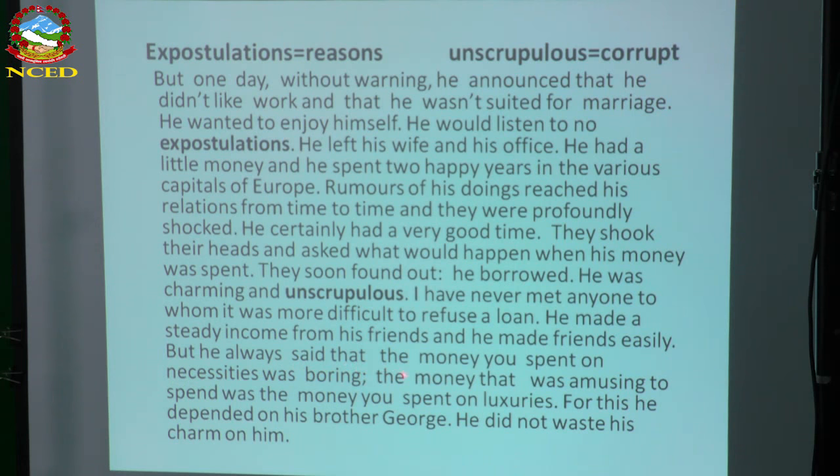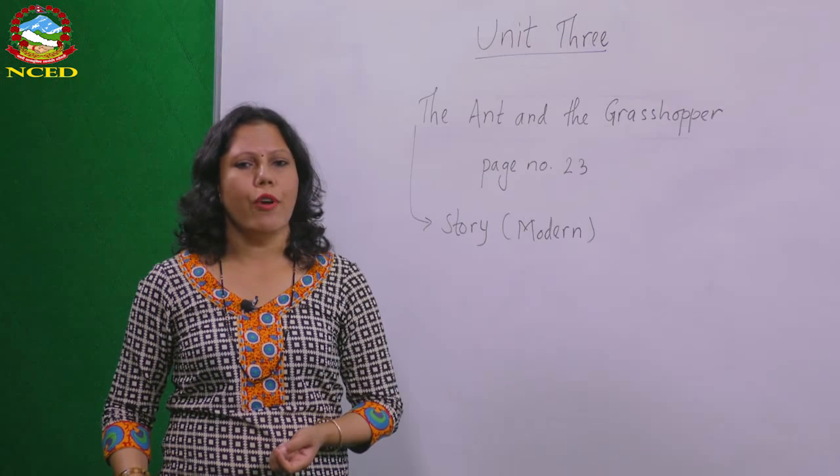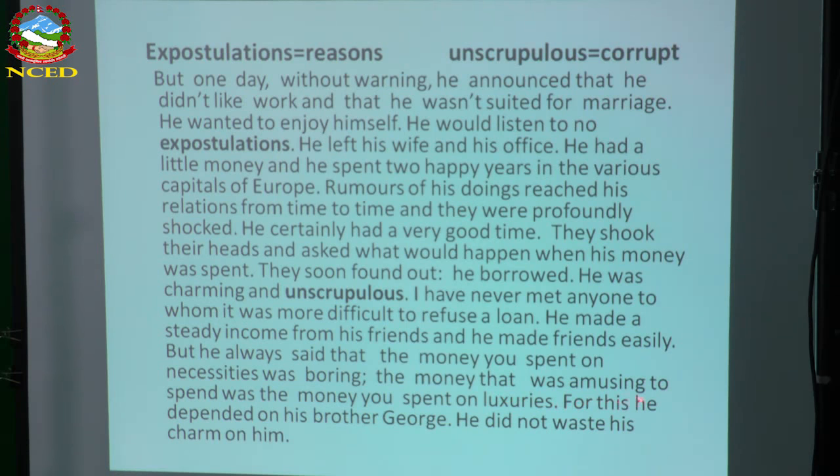But he always said that the money you spent on necessities was boring. So interesting line, you can see this again. Tom Ramsay always said that it was his belief, his understanding, that money you spent on necessities was boring. He used to find it boring, like if you earn money and spend it for proper use, that is very boring for Tom Ramsay. The money that was amusing to spend was the money you spent on luxuries. This means the money he used to spend on his luxury life is amusing, that is interesting for him.